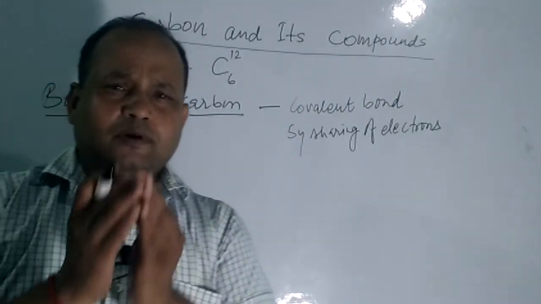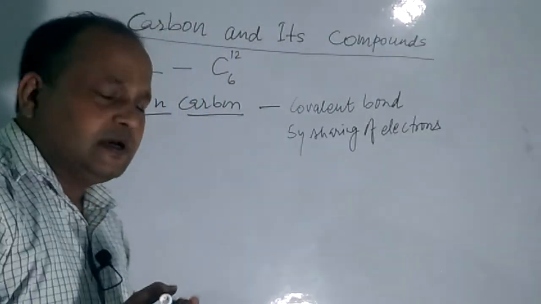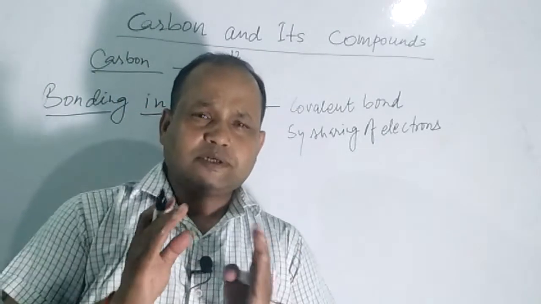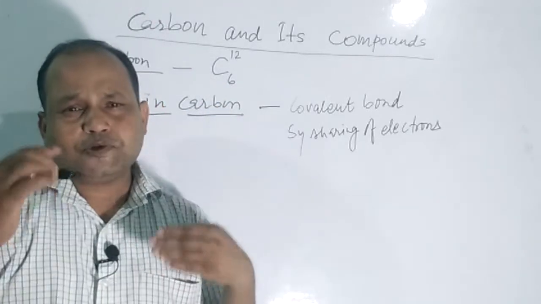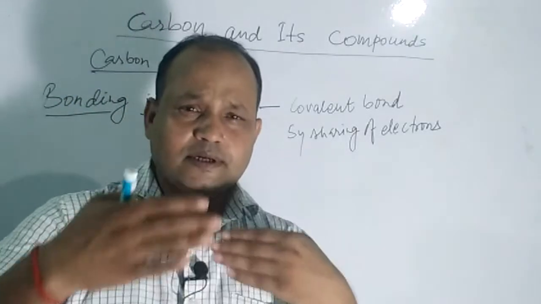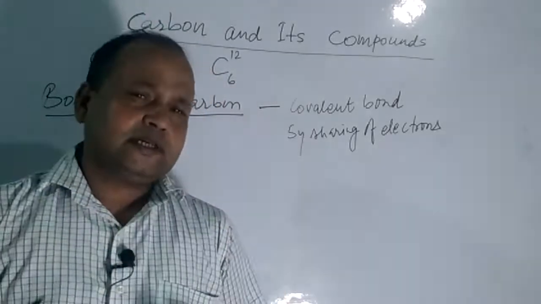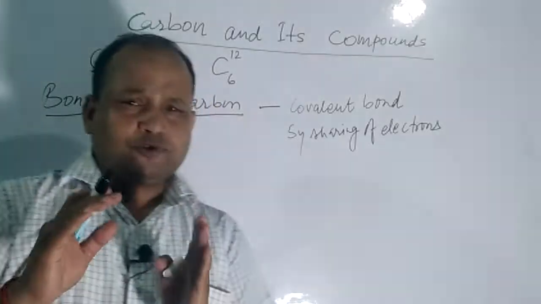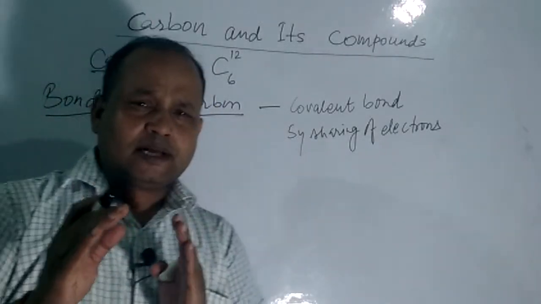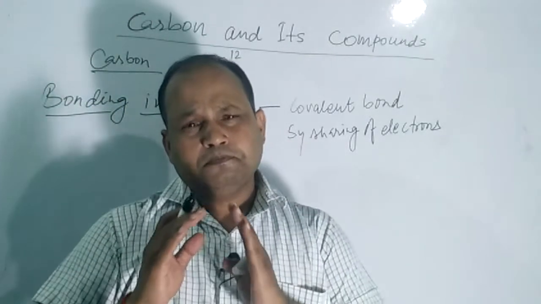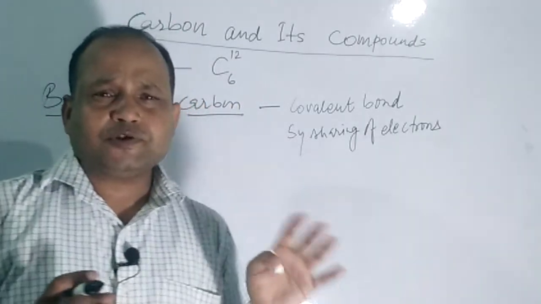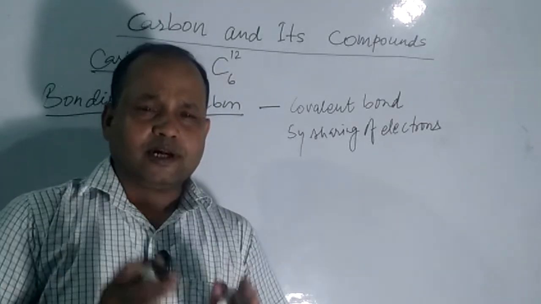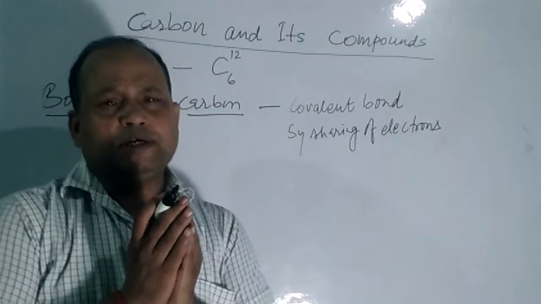it is quite stable. Why is it quite stable? Because carbon has a small atomic size. Due to its small atomic size, the distance of electrons from the nucleus is less, which increases the force of attraction between the charges present in the outer shell and the charges inside the nucleus.